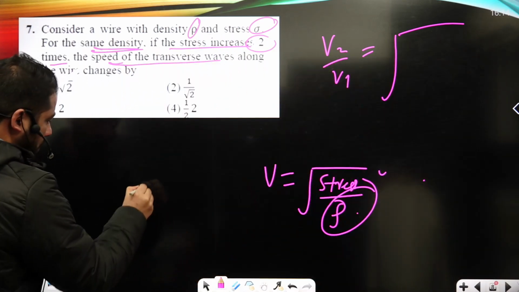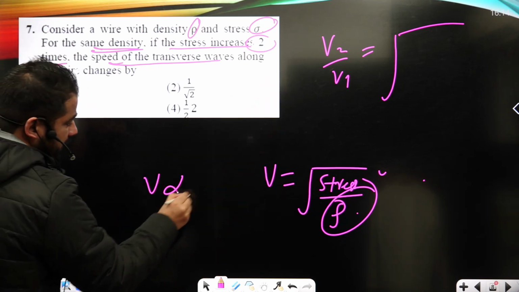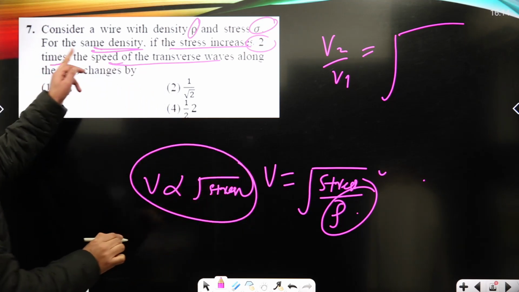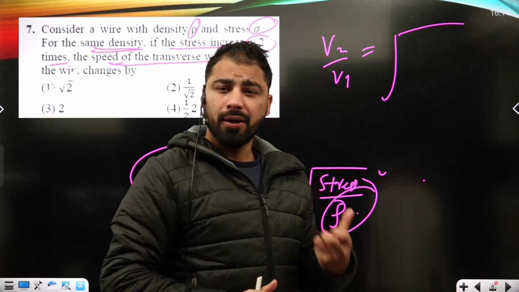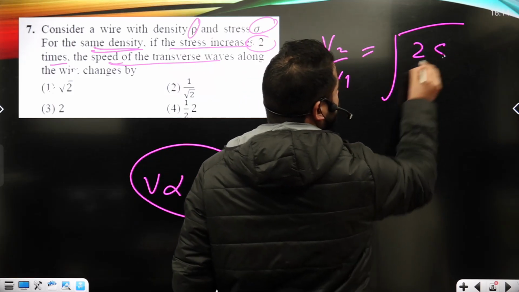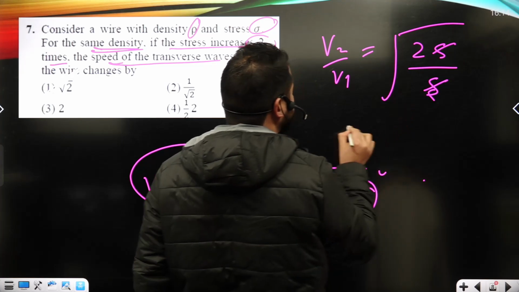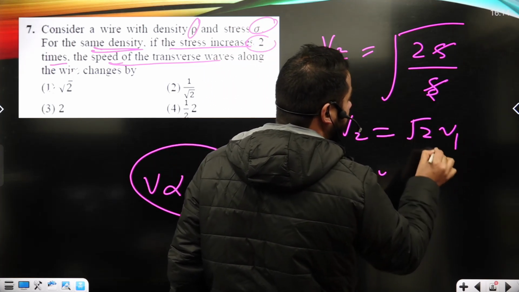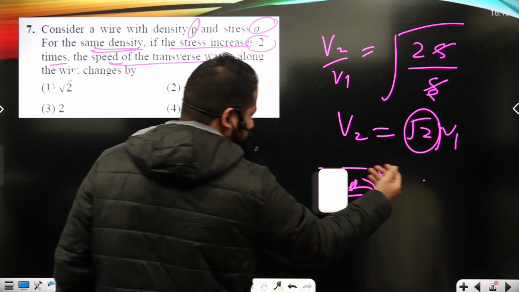Before I look for the above ratio, I can say V is proportional to the square root of stress, because the density will remain the same when the stress in the string increases 2 times. Suppose the stress in the string initially is S. Here I can write 2 times. So V2 is the square root of 2 times V1, which means it will change by square root 2 times.